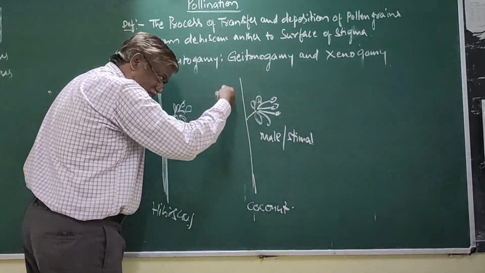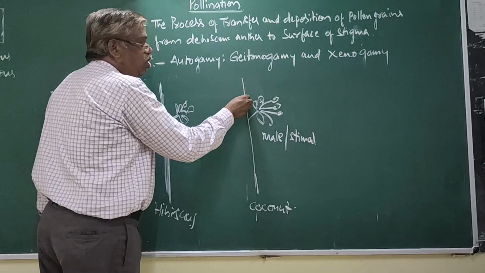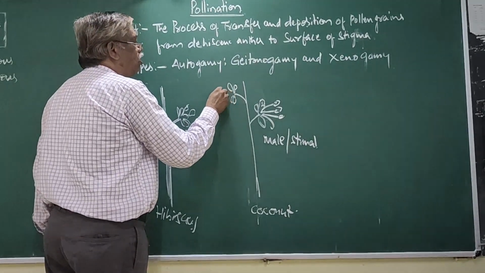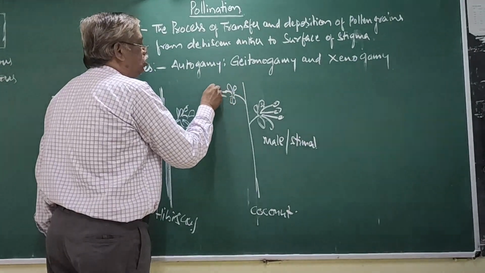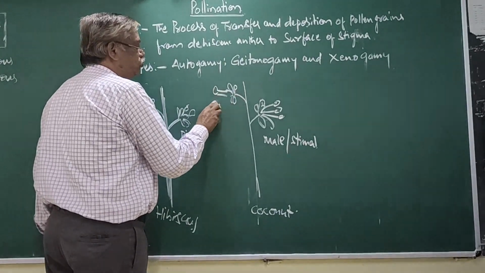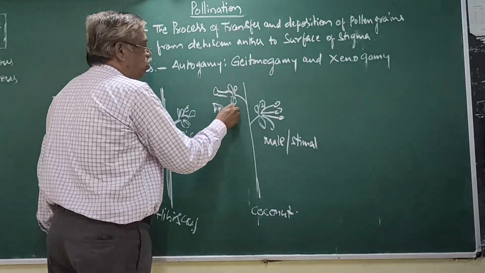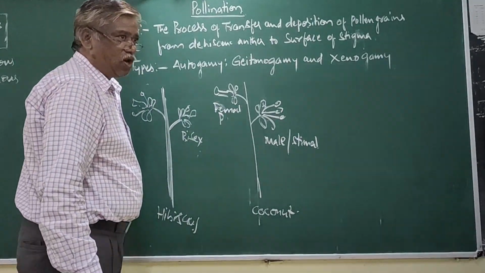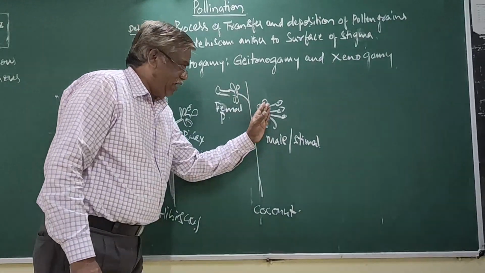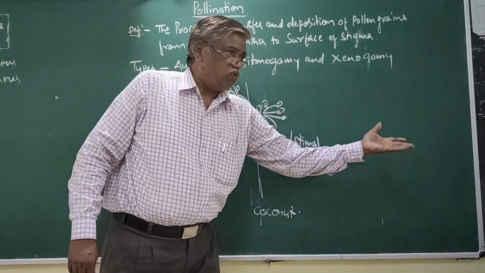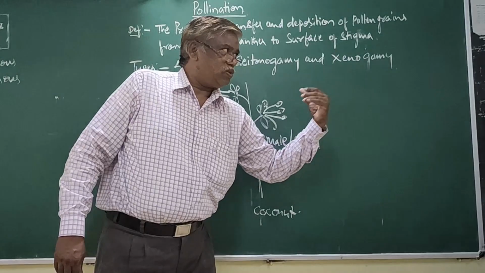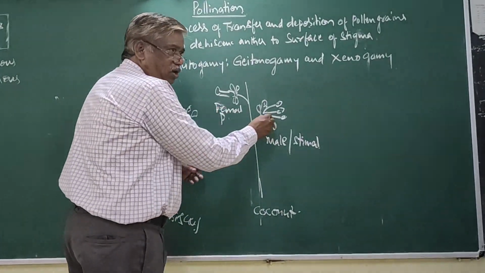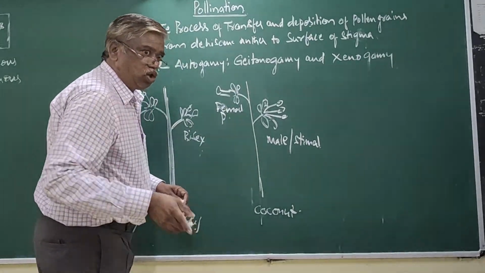But the same coconut plant also contains, see, a female flower. That is the pistil. Now, suppose in this side male, in this side female. That means flowers are unisexual.